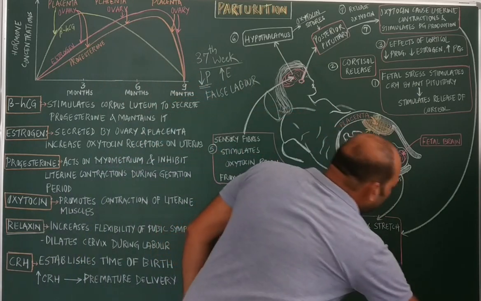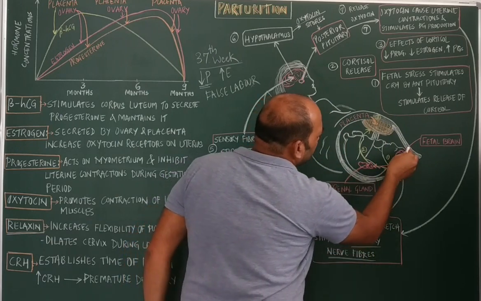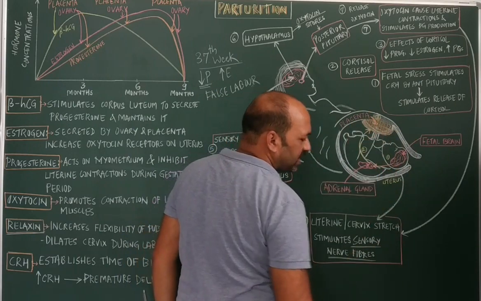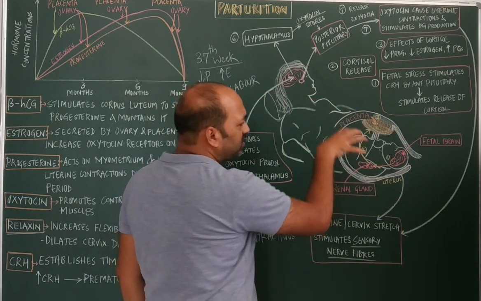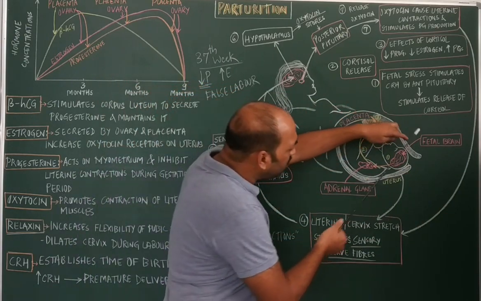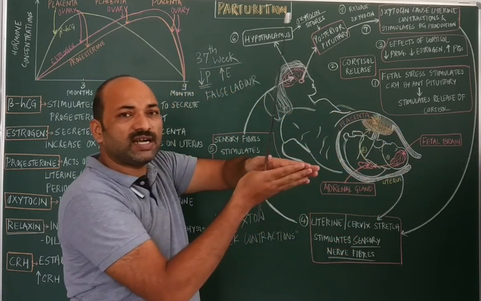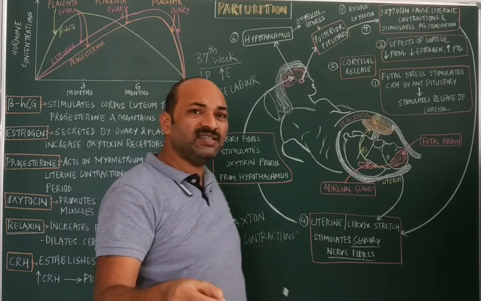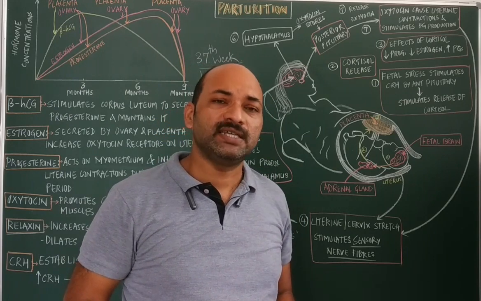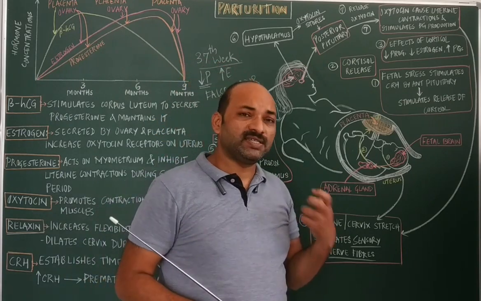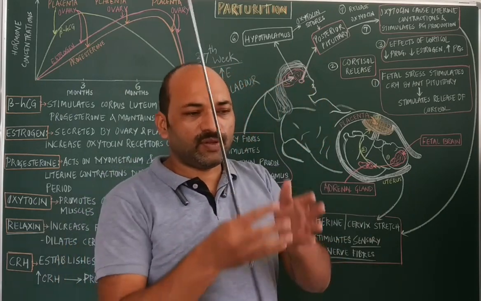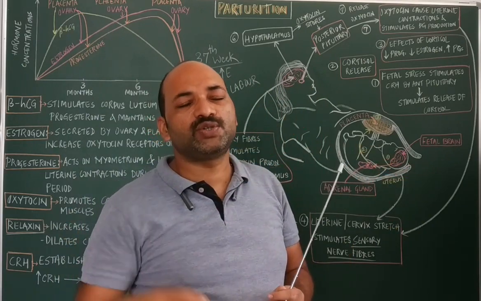It will be anteriorly. So this is how these hormones, oxytocin as well as the prostaglandin, start contracting from the anterior side, so that it helps the fetus to move out. Once the contraction starts, the cervix and the uterus start getting dilated. This is the first stage of the parturition, which we call the dilation stage. The process of dilation occurs for about 6 to 12 hours.